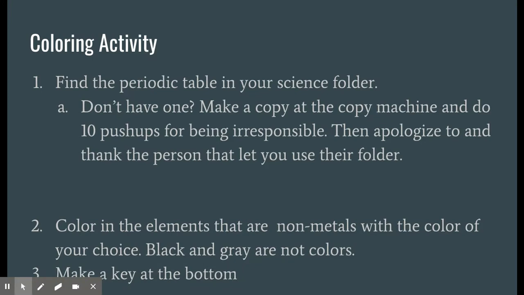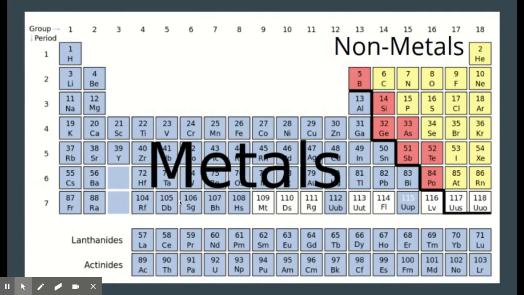All right. And I went ahead and added a periodic table for you. We're only coloring in these nonmetals here. So choose a color. Obviously, don't color it in black. It will destroy your periodic table. And we're going to color in these nonmetals. So you can see there's this kind of line right here, carbon, all the way down here to whatever Rn is.